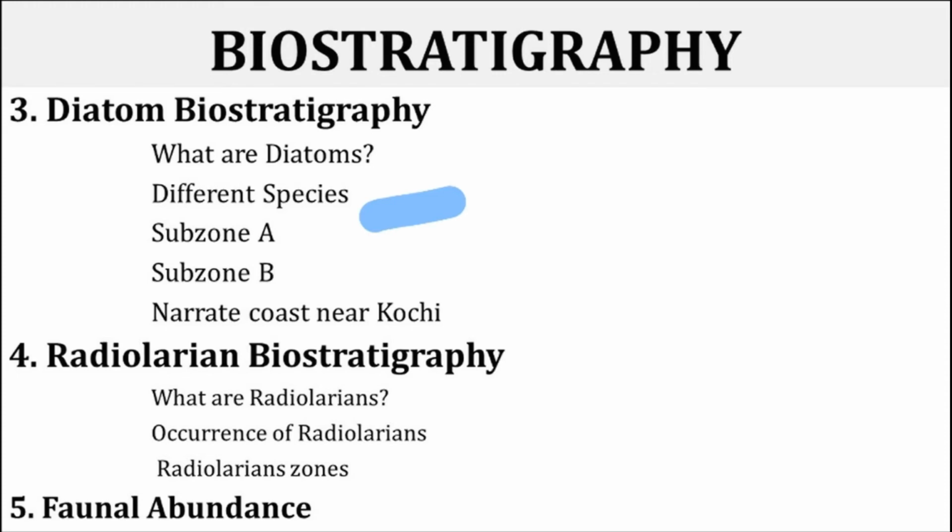Just after the Pleistocene transition, another species is developed, that is Pseudoeunotia doliolus, which makes its appearance at the base of Quaternary and is used for defining the zone. So these species together, the oldest diatom is called subzone A and the younger diatom is called subzone B.